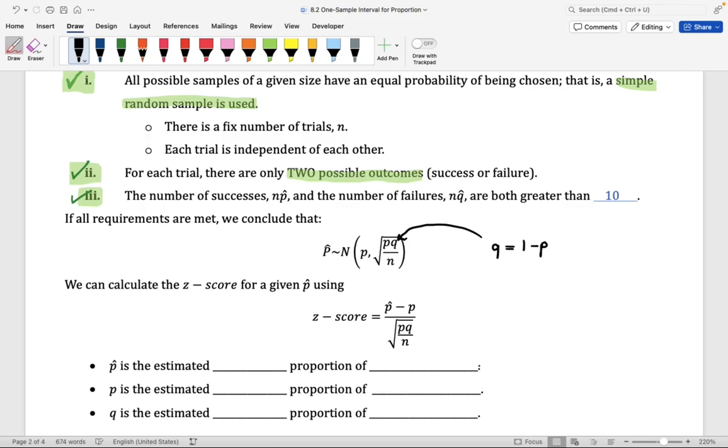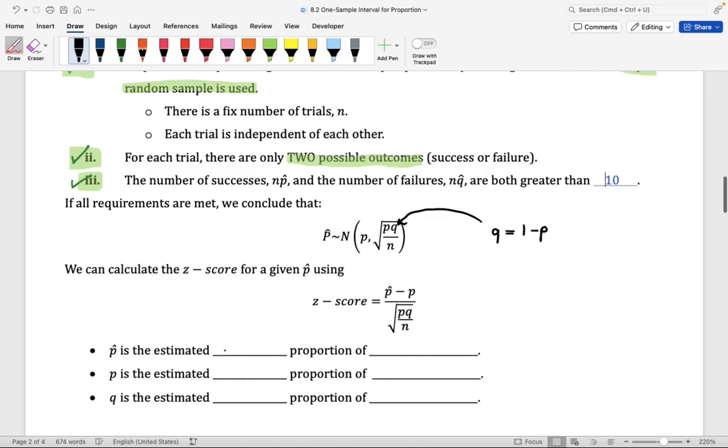Now, if we wanted to calculate a z-score for a given p hat, right? If you go and grab a sample and you compute the sample proportion and you come back with that p hat, we can go ahead and find a z-score for that p hat. We would find that z-score by taking p hat minus p divided by the square root of p times q divided by n. Notice here we have the observation minus the mean divided by the standard deviation of the distribution.